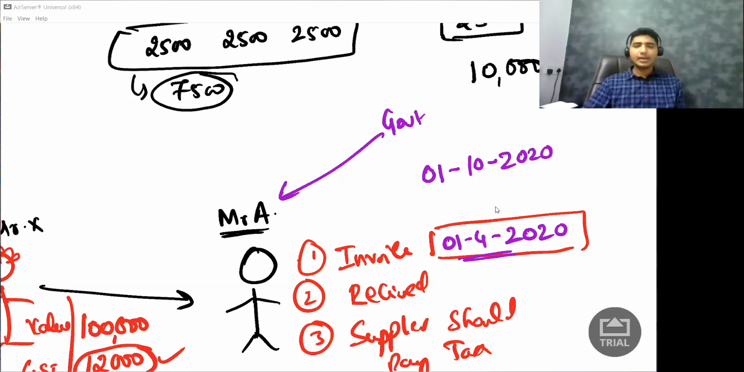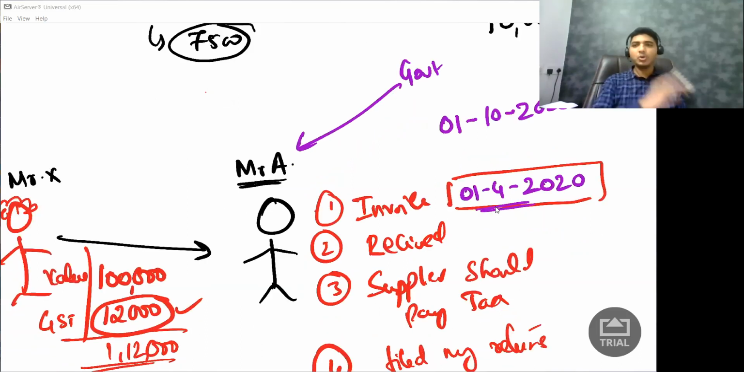Simple. You make the purchase, but if you don't make the payment of both 1 lakh plus 12,000 rupees, then you will not get the benefit of input tax credit. You need to reverse. You need to give back the benefit whatever you have claimed along with the interest thereon.